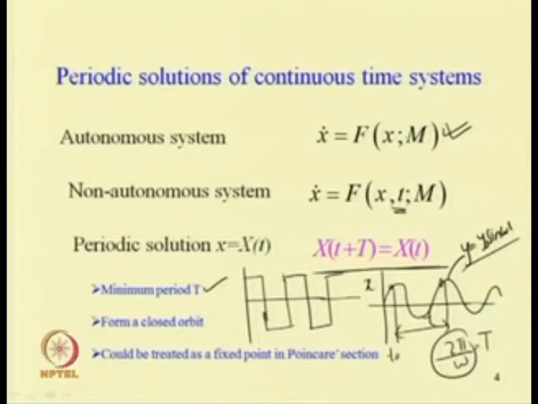In the case of a periodic solution, as already discussed, it will have a minimum period T, so the phase portrait will be a closed orbit. If you plot the phase portrait, that is displacement versus velocity, it will be a closed curve.